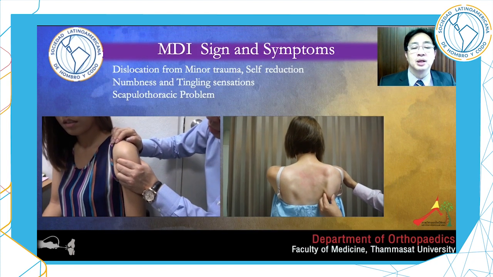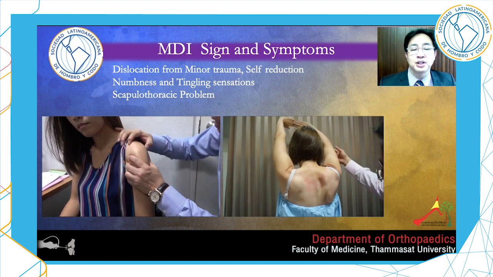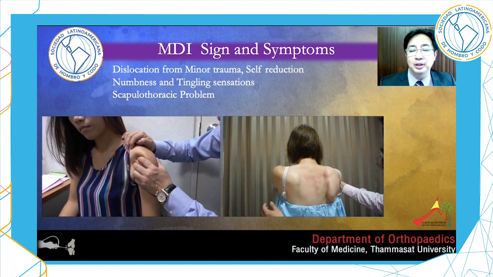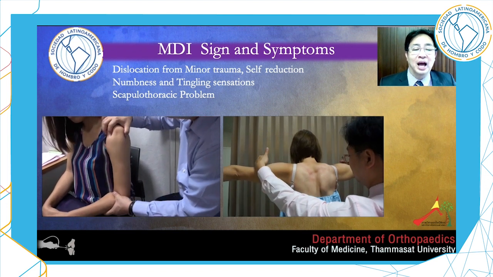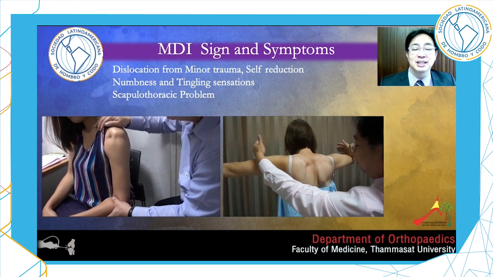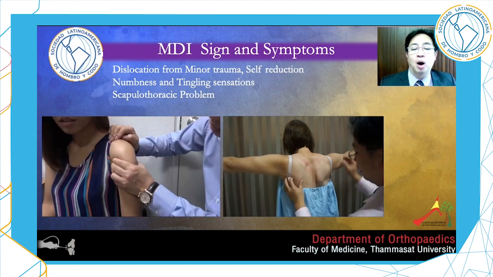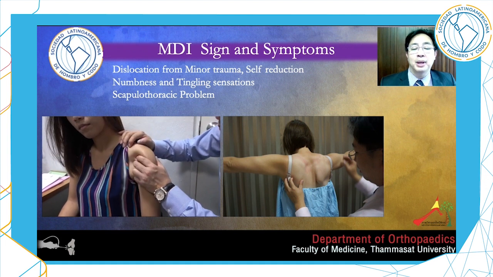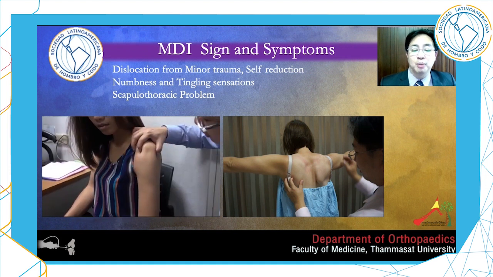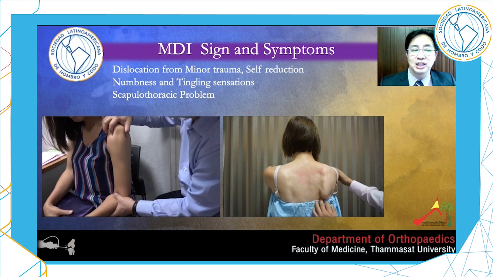MDI signs and symptoms. The classic scenario is the patient who had first-time dislocation from minor trauma, mid-range instability, and easily self-reduction. May have numbness, tingling sensation when carrying or pulling heavy object because of the traction of brachial plexus. Some patients may have scapulothoracic problem too, like this patient has wing scapula.